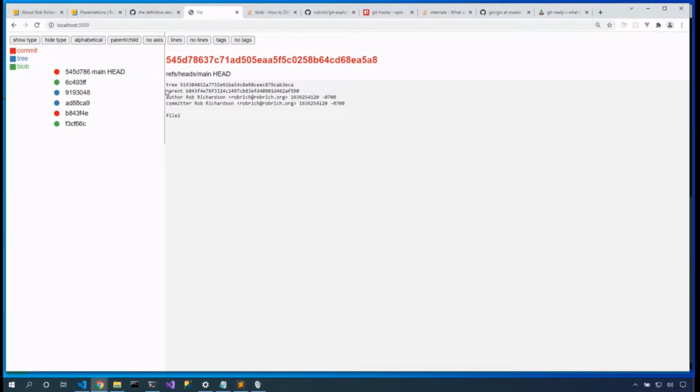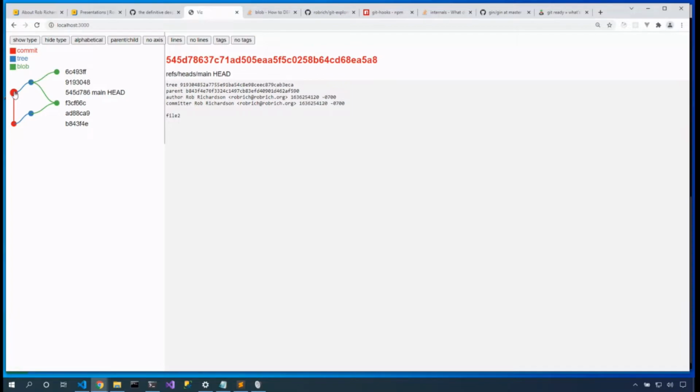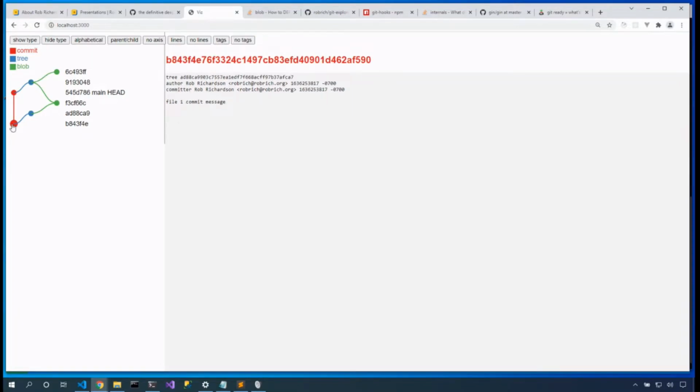But as we were looking at this node, we saw that it had a parent of this one, so we could then go reference that. Wouldn't it be cool if we could, I don't know, put them in order? So let's flip to the parent-child view. We'll show the lines and show the tags. And so here's that commit that we just made, and its parent commit is right here.